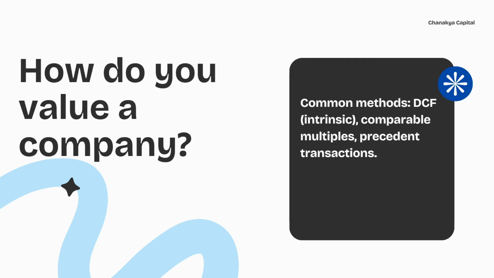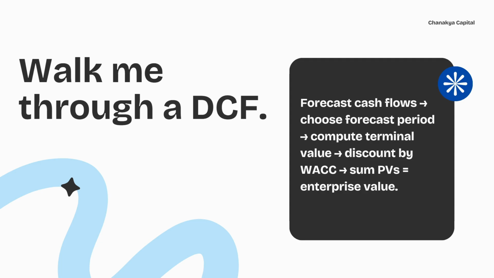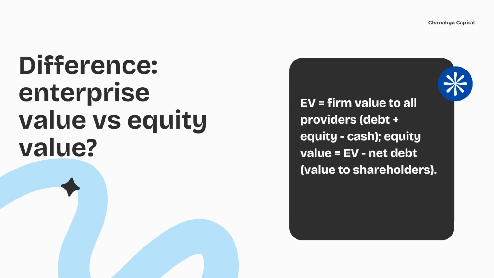How do you value a company? A company can be valued with the common methods: DCF, that is intrinsic, comparable multiples, and precedent transactions. Walk me through a DCF. First, we forecast cash flows, choose the forecast period, compute terminal value, then discount by WACC and sum the PVs, which is equal to enterprise value.